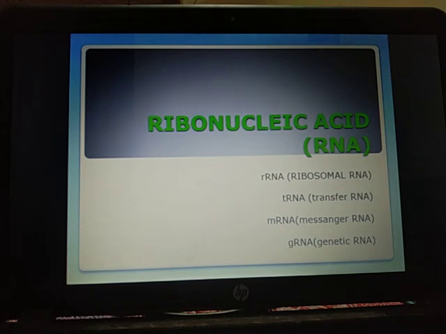Polycistronic messenger RNA is more common in the prokaryotes. Prokaryotes have the polycistronic form while eukaryotes have the monocistronic form of messenger RNA. Eukaryotic messenger RNA is usually monocistronic. The lifetime of messenger RNA is also variable. In some lower forms, it is from a few minutes to a few hours.